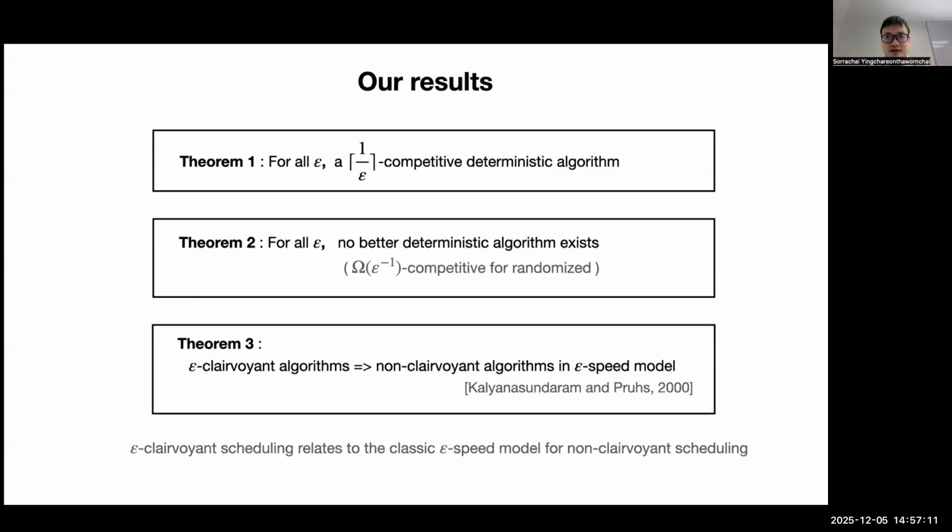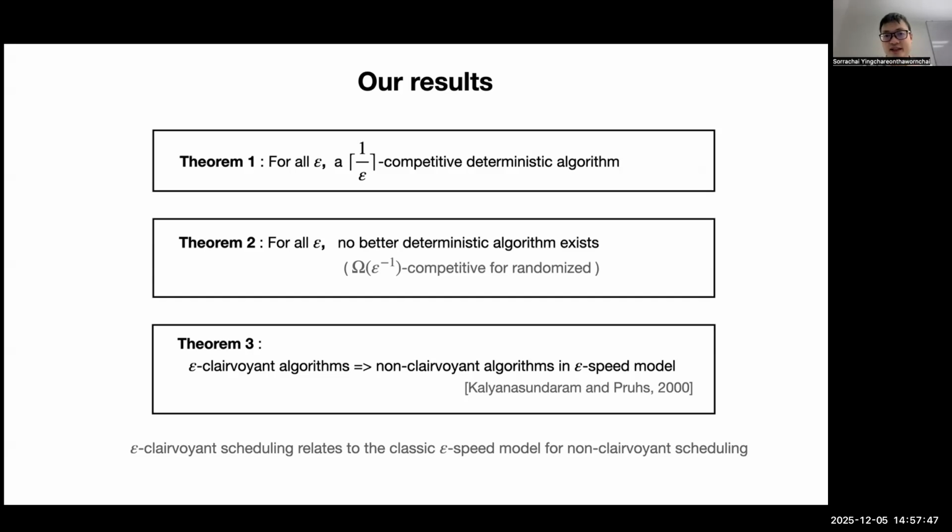So our main result in this work: we show positively that for every constant epsilon between 0 and 1, there is a constant competitive deterministic algorithm. In particular, we get an explicit function, the ceiling of 1 over epsilon. In the second theorem, we show that this is indeed best possible for deterministic algorithms. And for randomized algorithms, we also show a matching lower bound up to a constant factor.